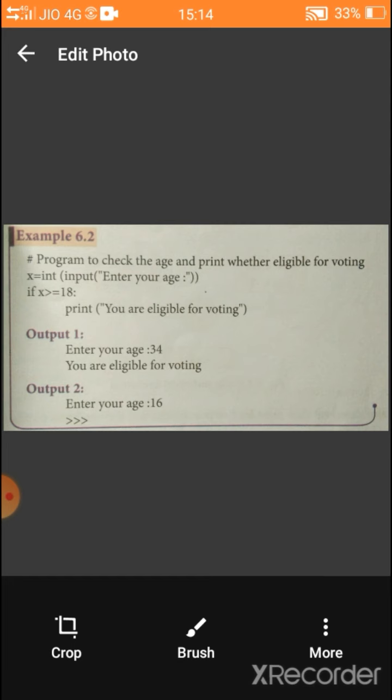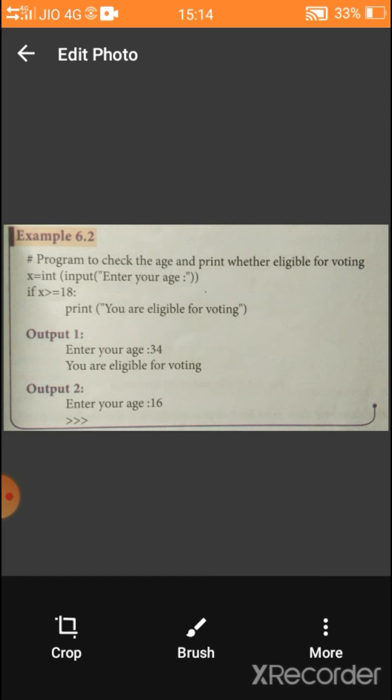Check the output. "Enter your age" will be printed. The user will give the age, that is 34. With the help of input function, a user can enter their input. After getting the value 34, it checks the condition 34 greater than or equal to 18. It is true, so it prints "You are eligible for voting". Look at the second output.